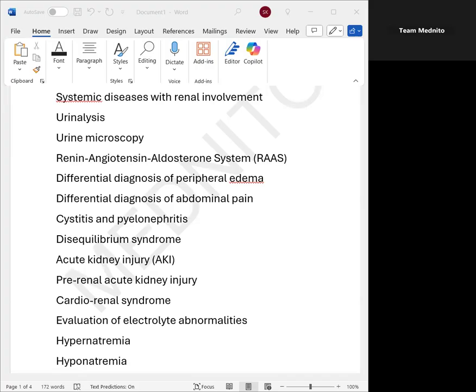Next, we talk about acute kidney injuries and disequilibrium syndrome.